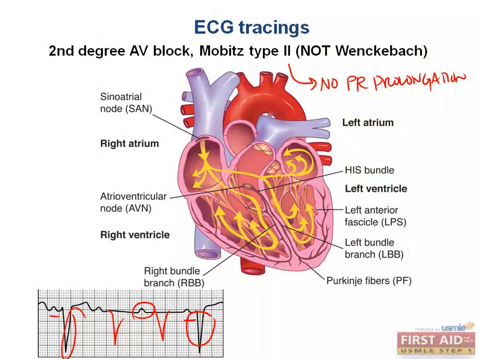Type 2 Mobitz is usually caused by fibrotic changes in the conductive system immediately under the AV node. So remember, under the AV node we have the bundle of His. And then we have the bundle of His, which is the common bundle, splitting into the left bundle branch and the right bundle branch. So it can be fibrotic changes here, or fibrotic changes here, or here. There is usually not a problem with the AV node, despite the name of second degree AV block, which is the reason why there's no change in the PR interval.